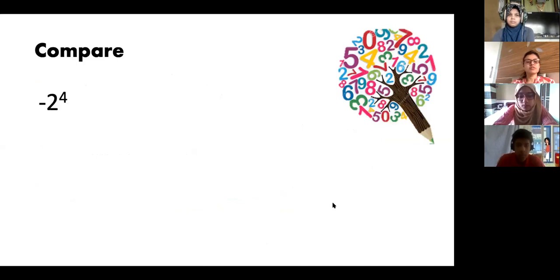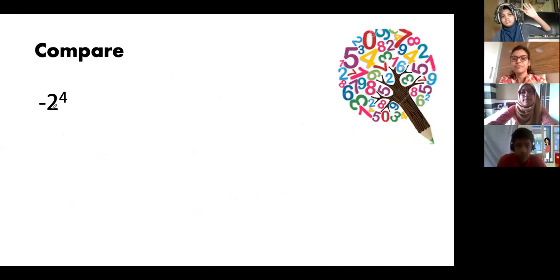Next, can you see minus 2 raised to 4? Just tell me, what is the base and what is the exponent over here? The base is minus 2 and the exponent is 4. Who is telling base is minus 2 and exponent is 4? Safia, you are also telling the same thing?